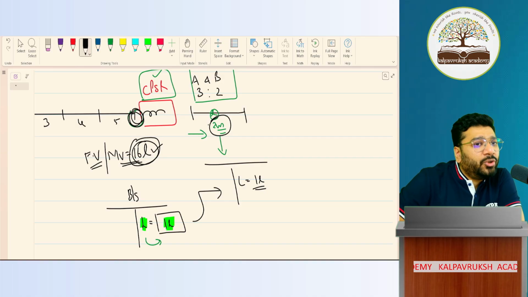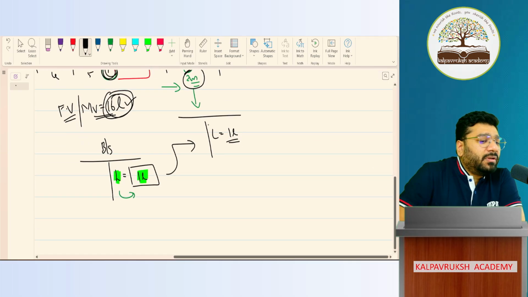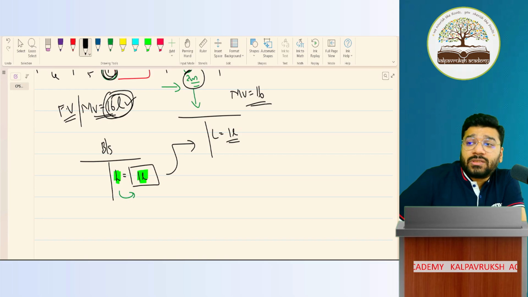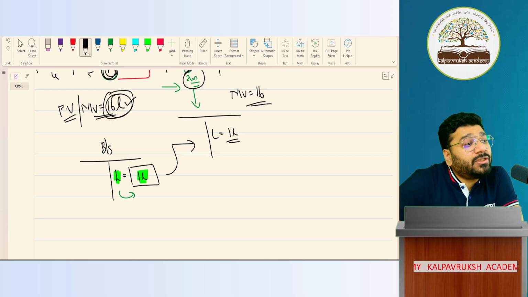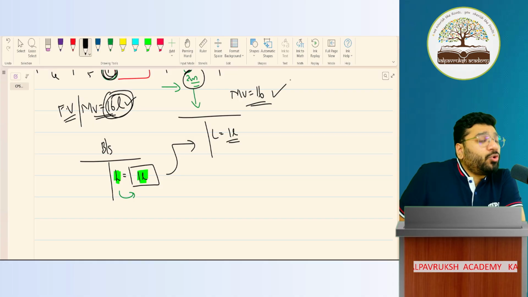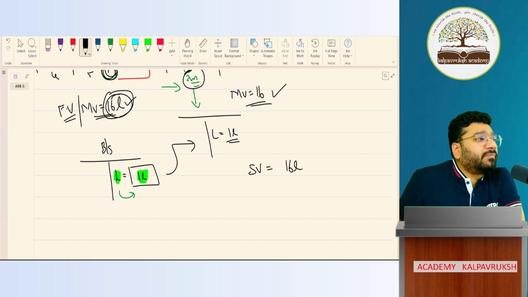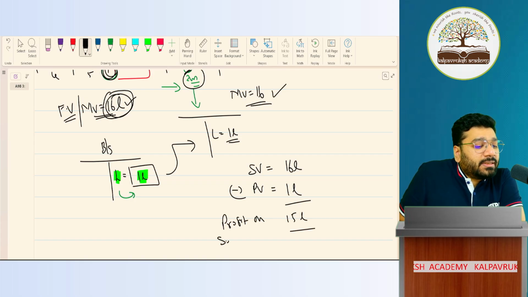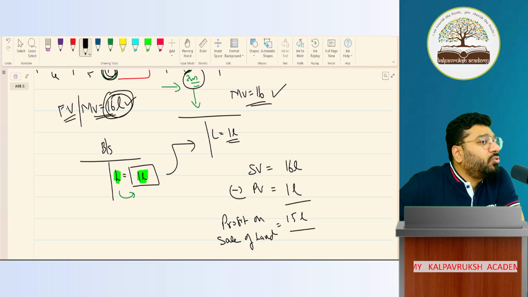It doesn't change every day. Do you agree with me? So assume that the market value of the land, even after 2 months of reconstitution, is the same, 16 lakh. So we have sold this at 16 lakh rupees. So the sale value of the land is how much? 16 lakh. From this, what will you minus? The purchase value of the land, which is 1 lakh. So what is 15 lakh? Profit on sale of land. 15 lakh rupees. Okay?